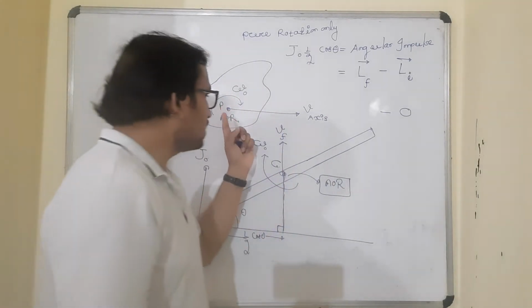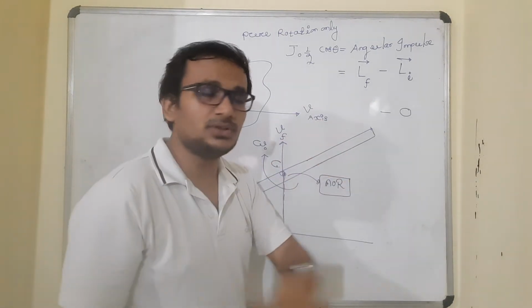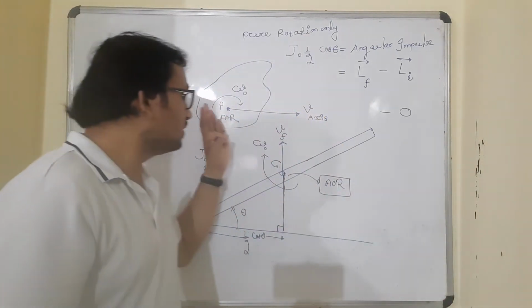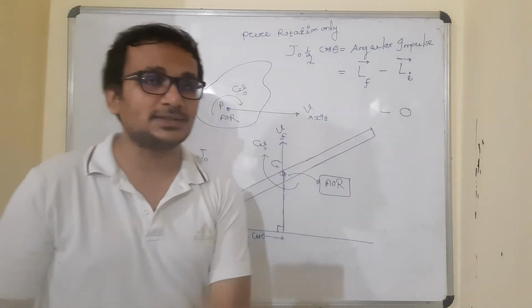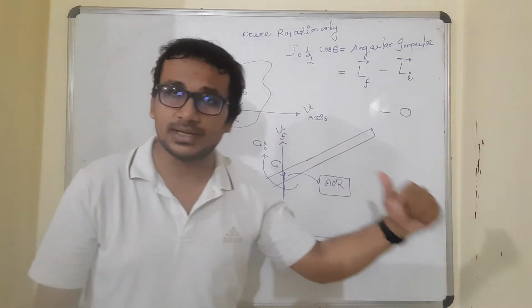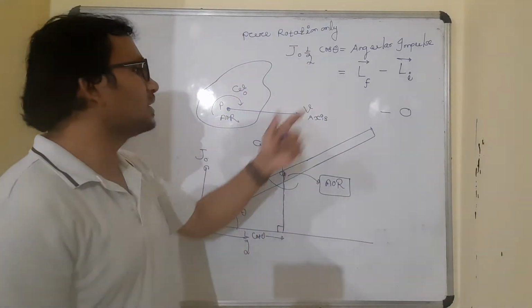So initially, the axis of rotation was fixed and the body was rotating about it with omega. So it was a case of pure rotation. Now I impart some velocity to the axis. Now allow the axis to move with some velocity. The axis is no more at rest, no more stationary. Then it will be simply a case of what?